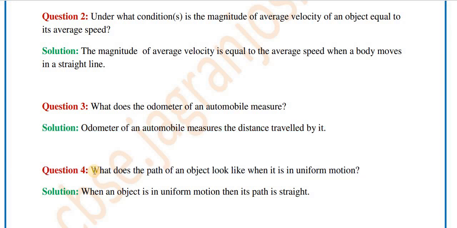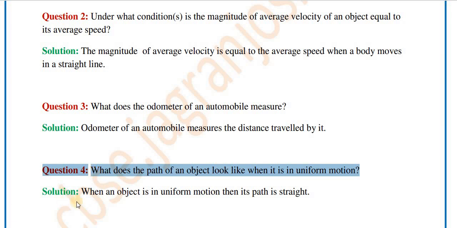Let's move further. Question number 4. What does the path of an object look like when it is in uniform motion? The definition of uniform motion is that in regular intervals of time, the total distance covered by the object is the same. So in such a condition we get uniform motion.